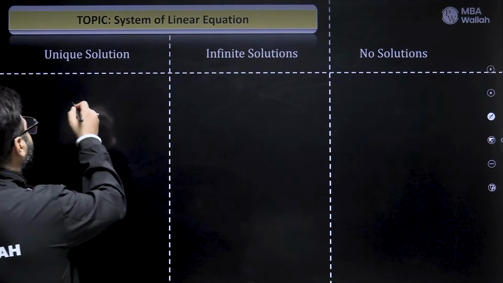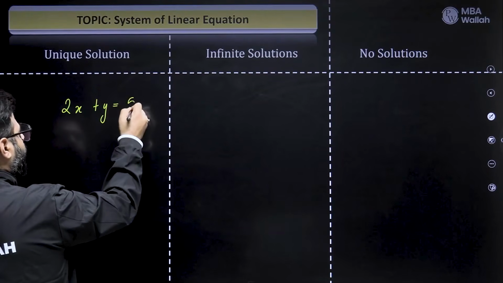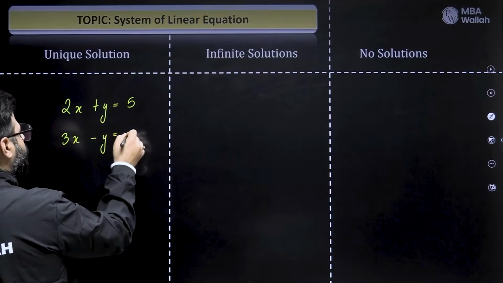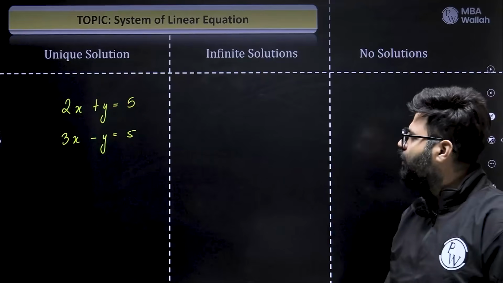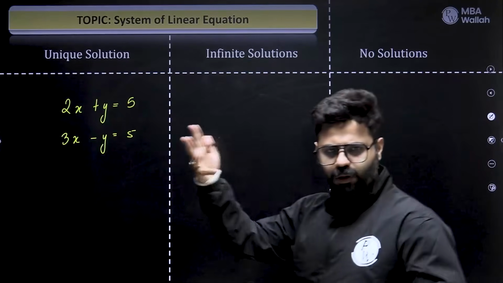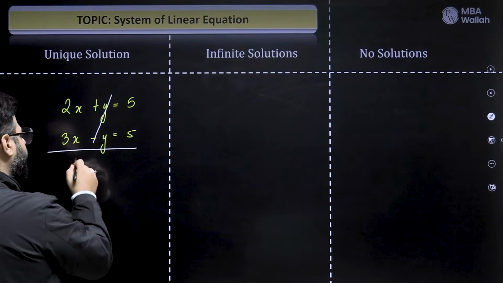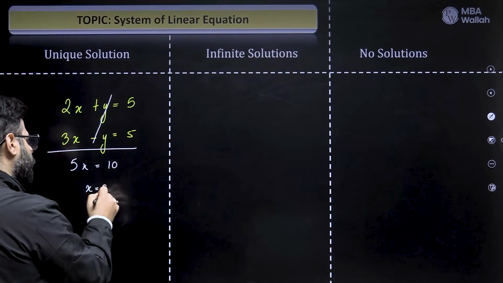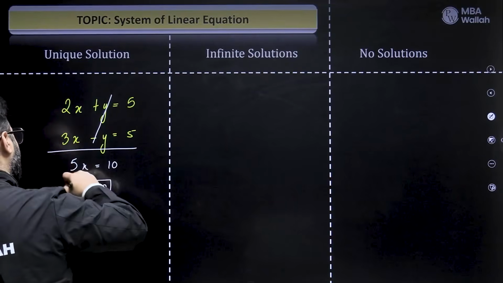So guys, if I give you an equation like this, 2x plus y is equals to 5, and let us say 3x minus y is equals to 5, right? So what we have: two equations, two variables. I want you to solve it. You can absolutely, right? Easy elimination method we have learned in the last lecture. If I add these two equations, y gets cancelled and I get 5x is equals to 10, x equals to 2, right?